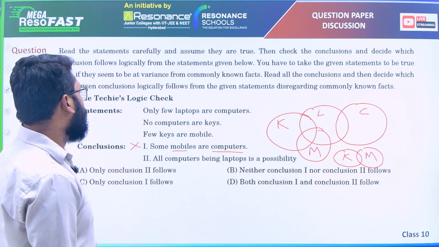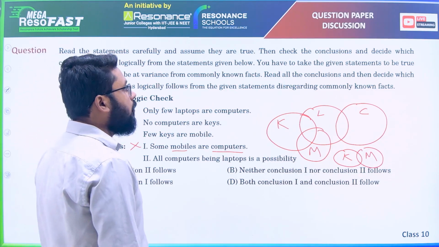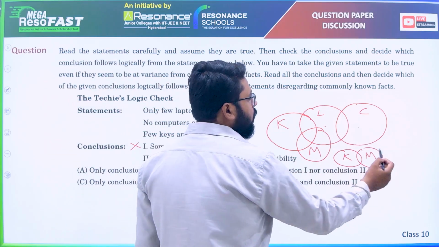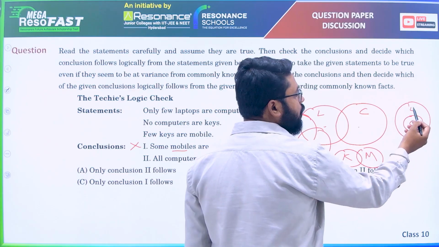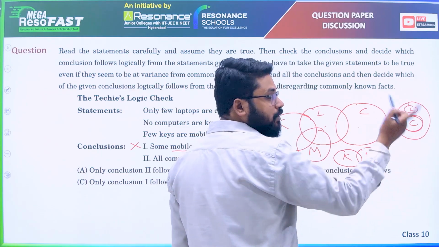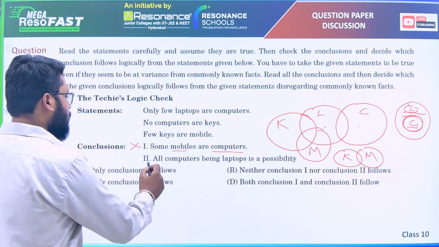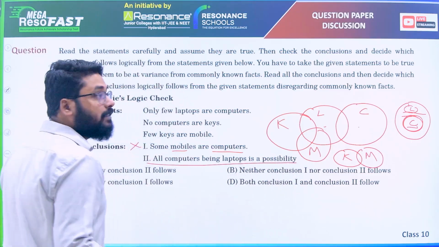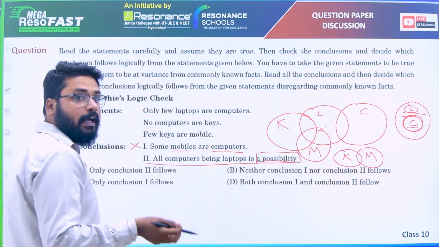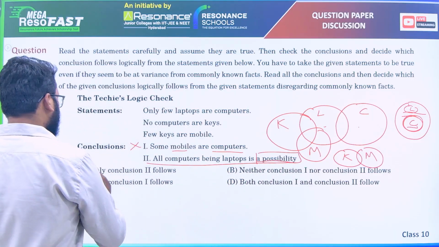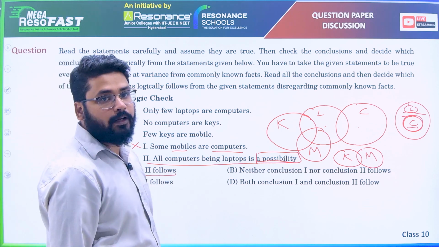All computers being laptops is a possibility. Okay. So only few laptops are computers. But if you see here also, and one more case if you draw computer inside, that is also correct because few laptops are computers. But if you see the reverse side, computers can be laptops, all computers. So this means the second is a possibility. The word is possibility. Okay, it is not asking for the entire solution. So second is correct. So only conclusion 2 follows here.